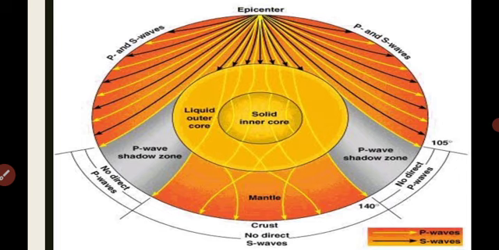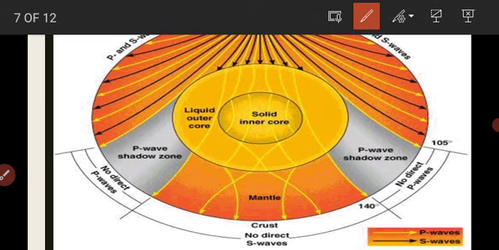Surface waves are considered to be the most damaging waves. The earthquake waves get recorded in seismographs located at far off locations. There exist some specific areas where the waves are not reported. Such zones are called shadow zones. In these areas, the waves are not reported.